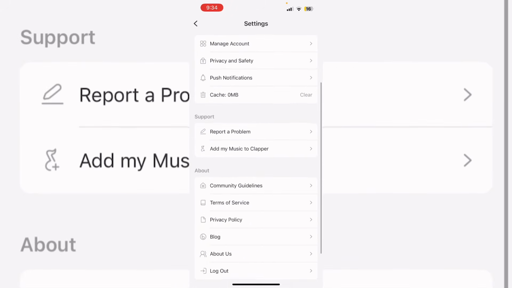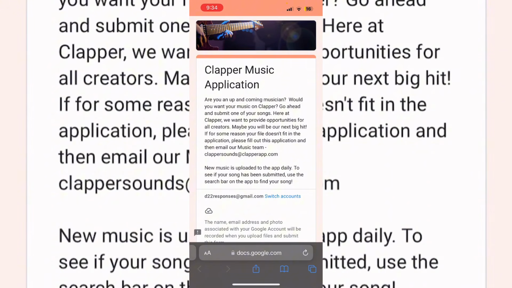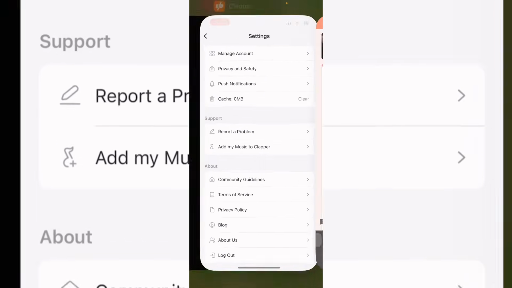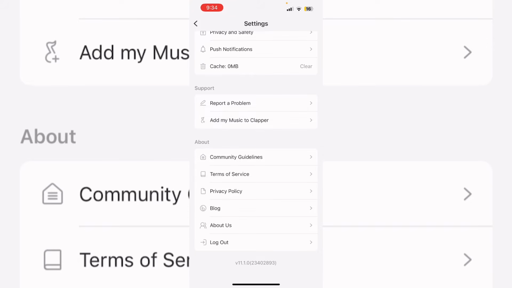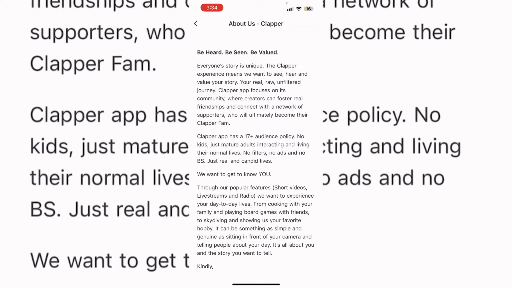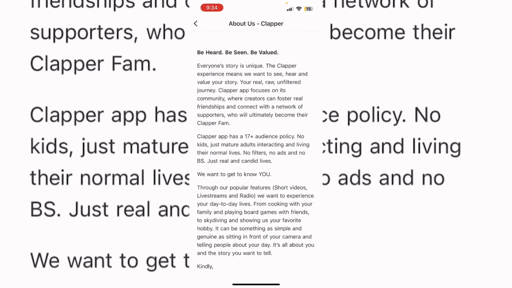And then what they also have here are the about pages, where it takes you to a Clapper music application form if you are a musician and you want to put your own music on there. And you can just simply go back to the app after you've done the application. So that way you can let people know that they can use your music for videos. And there's also an About Us policy, where it has all of the stories there.